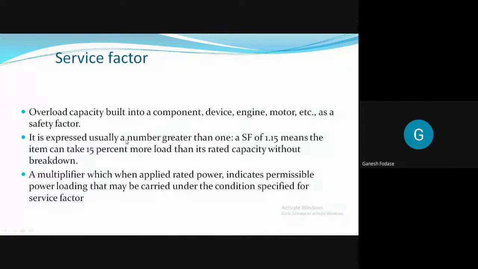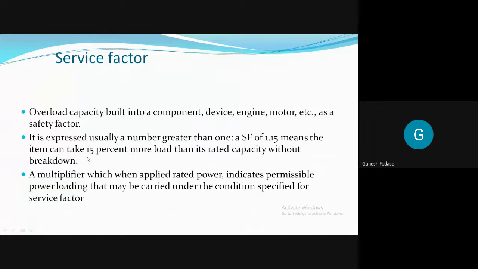Now, what do you understand by service factor? I hope you heard about this service factor. See, factor of safety and service factor are different. You can say it is overload capacity built into a component, device, engine, motor, etc., as a safety factor. Means that is a factor by which overloading is done.